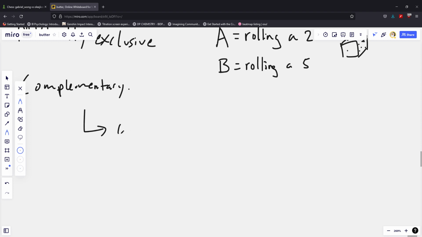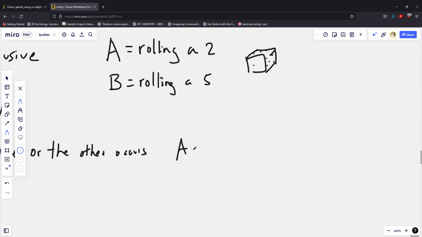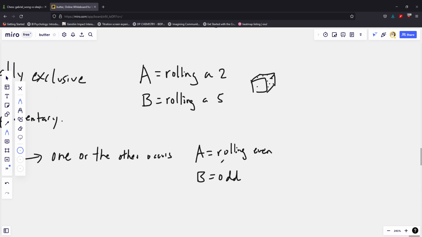Complementary is a bit different. This means that one or the other occurs. So this means it's guaranteed that at least one of these, or exactly one of these occurs. Maybe you can think about A as rolling an even number, and B as rolling an odd number. You're always going to roll either an even number or an odd number, and so every time I roll my dice, exactly one of these events will occur. And so these two events are complementary to each other.